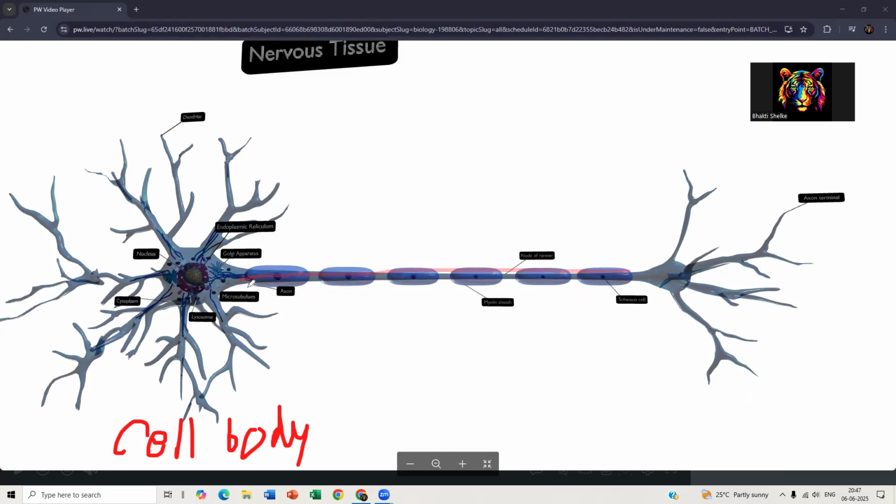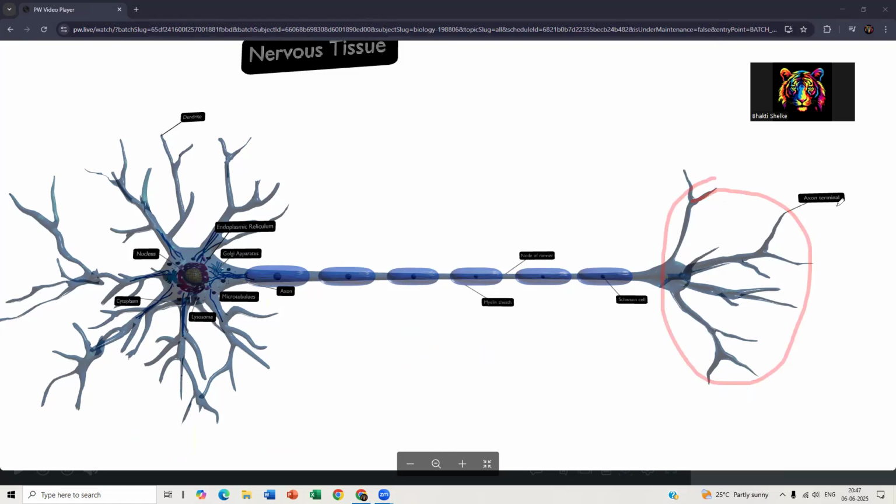This line is called the axon. At the last end, you will see this branch-like structure. It is known as the axon terminal, axonal end, or you can also call it the nerve ending.